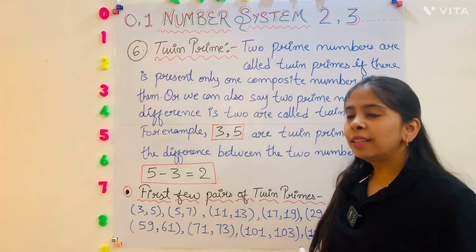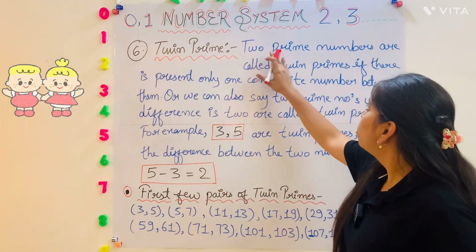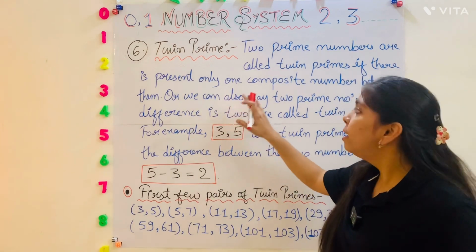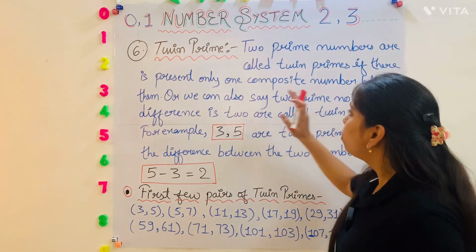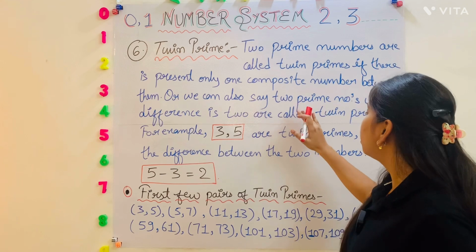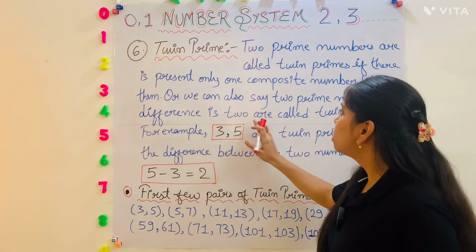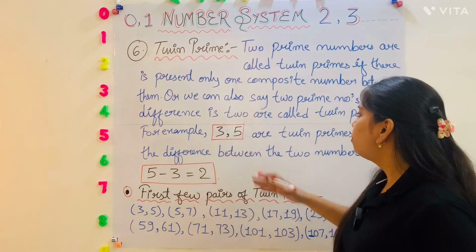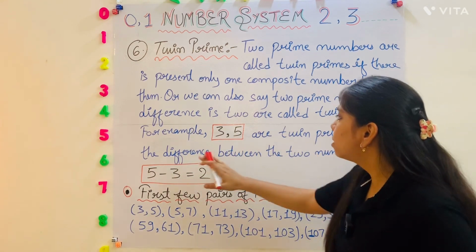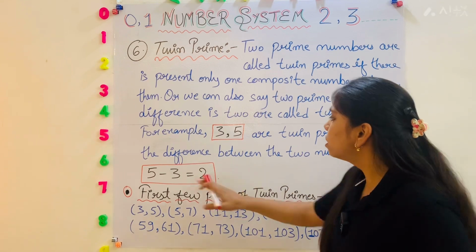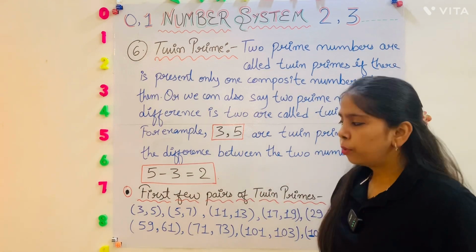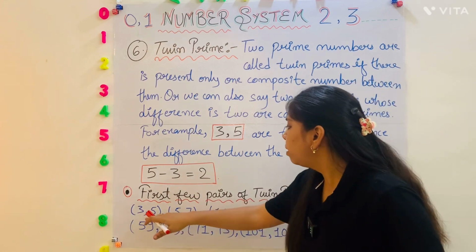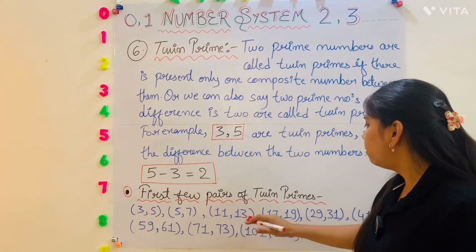Okay. So the sixth one is twin primes. Two prime numbers are called twin primes if there is only one composite number between them, or we can also say two prime numbers whose difference is 2 are called twin primes. For example, 3 and 5 are twin primes since the difference between the two numbers is 5 minus 3 is equal to 2.